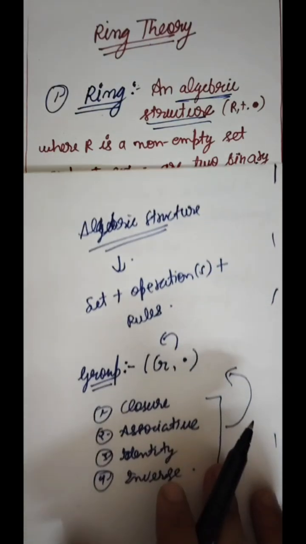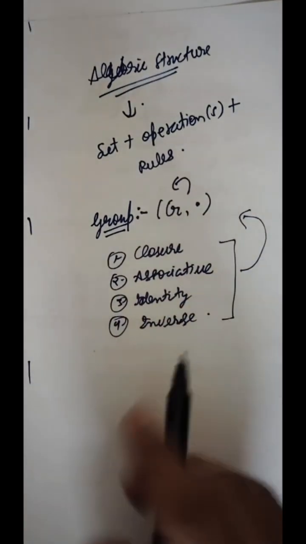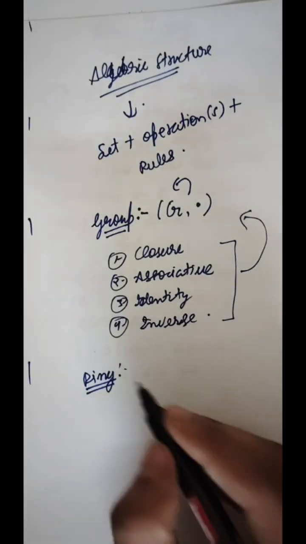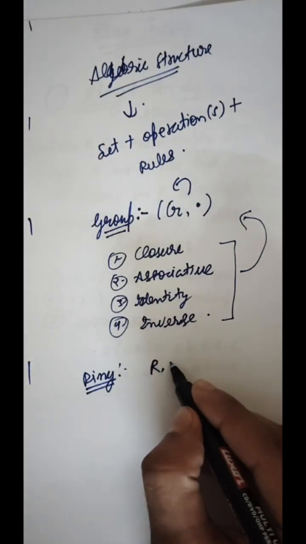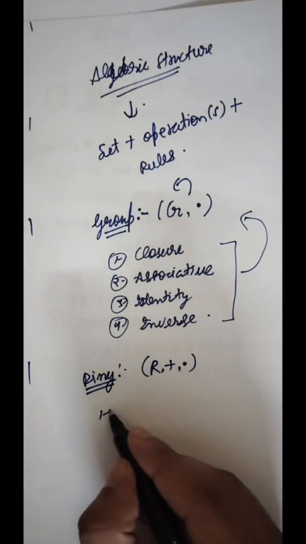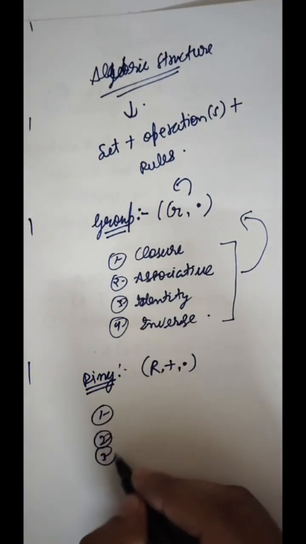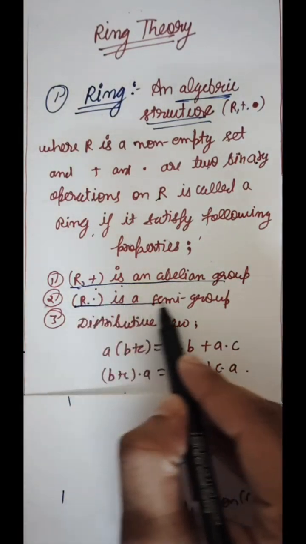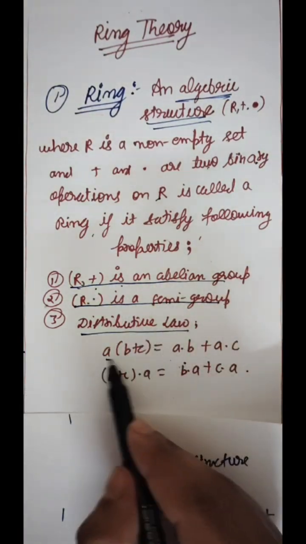In the same way, a ring is also an algebraic structure. Here our set is R and it has two binary operations, + and ·, and the set of rules it follows are the first, second, and third one.